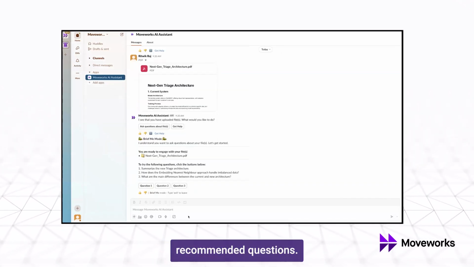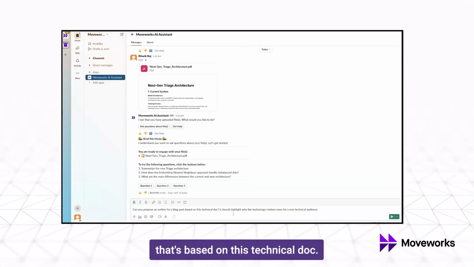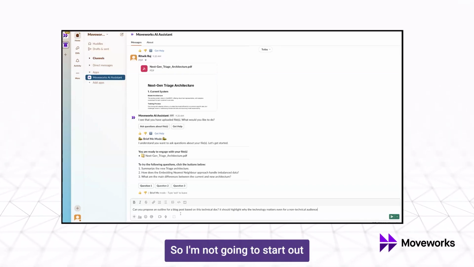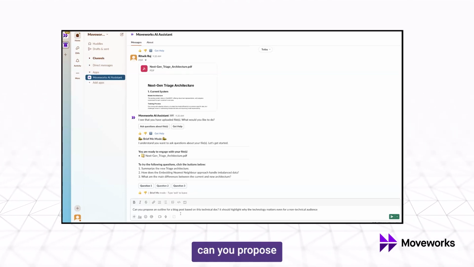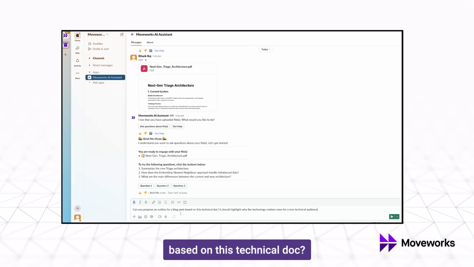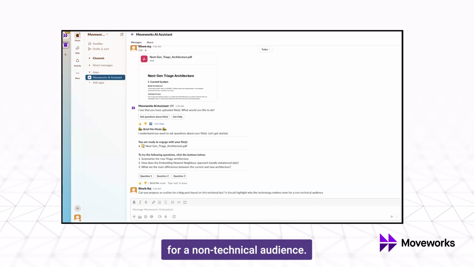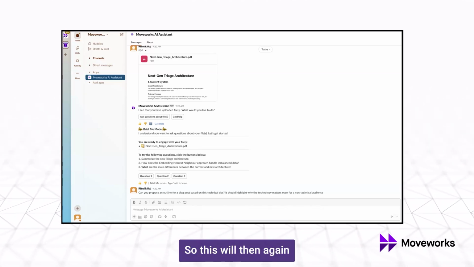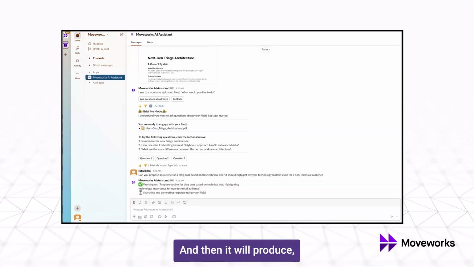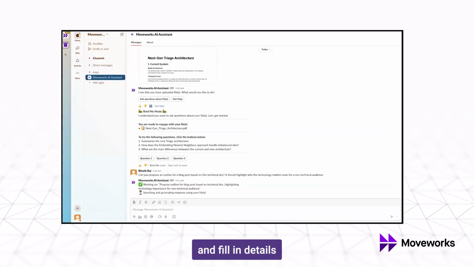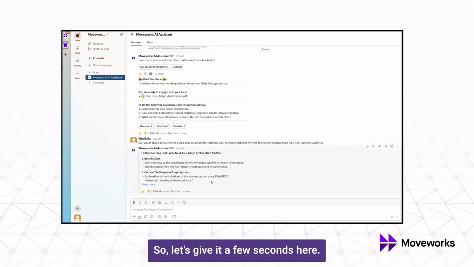So again, I get some of these recommended questions, but what I'm really interested in is writing a blog post that's based on this technical doc. So I'm not going to start out by just creating a full draft, but I want to first structure my thoughts and say, can you propose an outline for this blog post based on this technical doc? And I specify that it should highlight why this technology matters even for a non-technical audience. So this will then again go into the document and it will take the key points and then it'll produce an outline that I can use and fill in details from different parts of this doc. So let's give it a few seconds here.